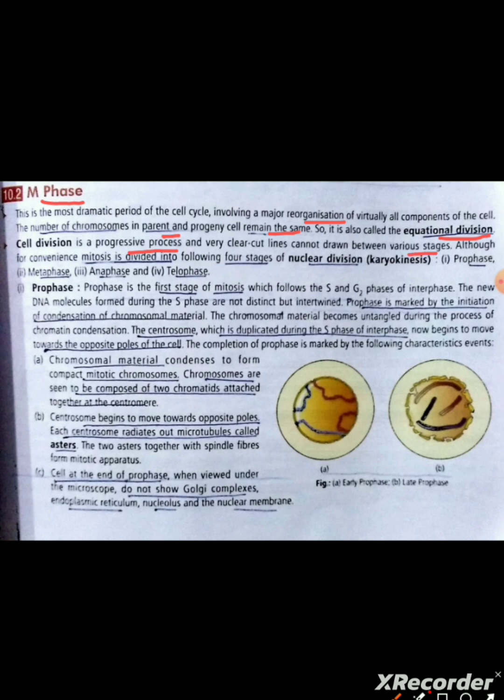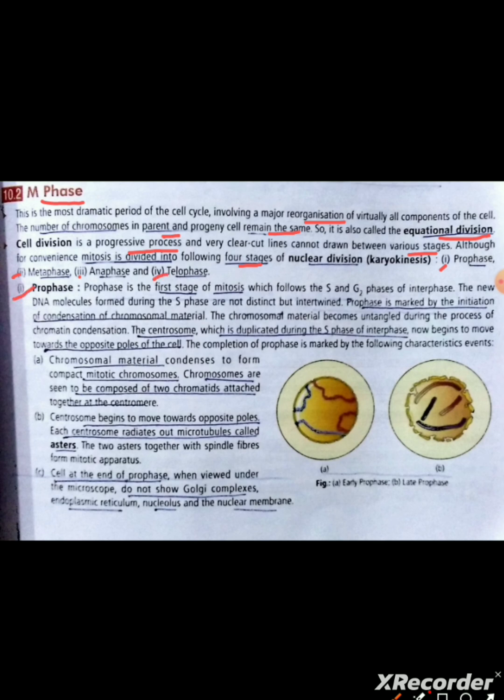Although for convenience, mitosis is divided into the following four stages of nuclear division called karyokinesis. Number 1, prophase. Number 2, metaphase. Number 3, anaphase. Number 4, telophase.